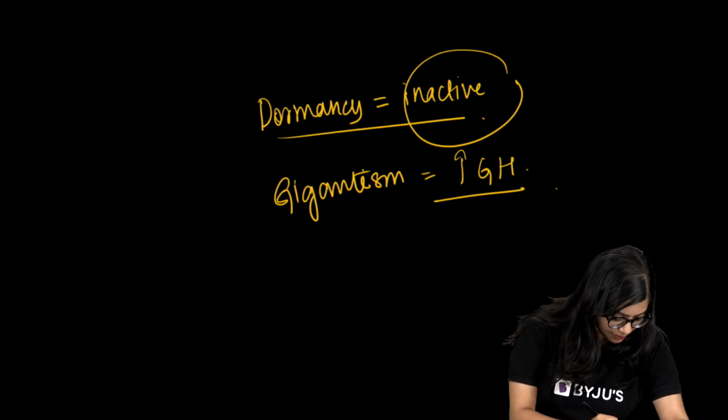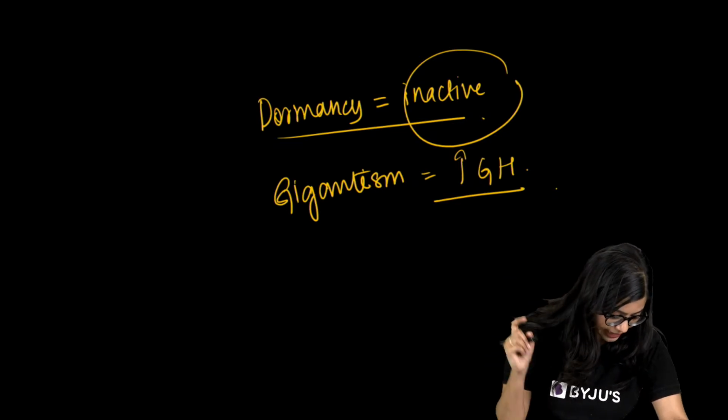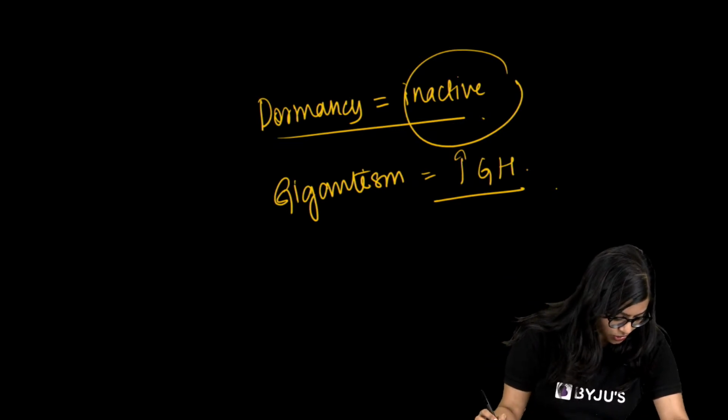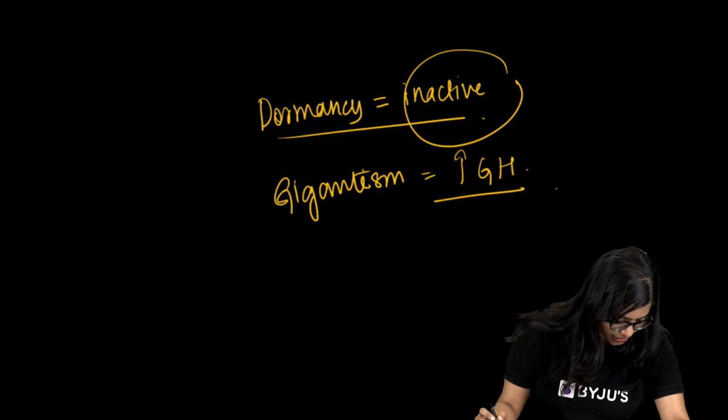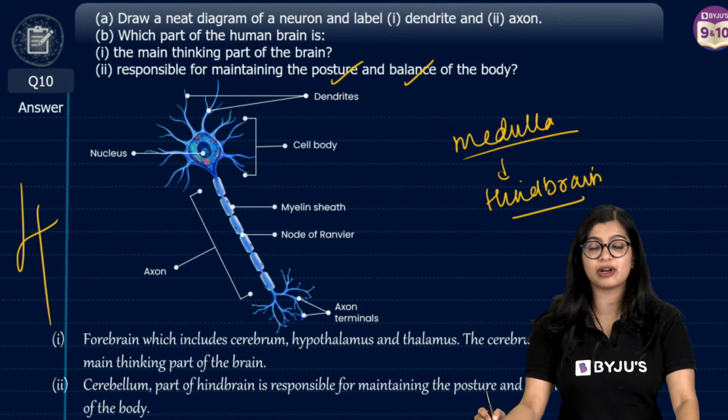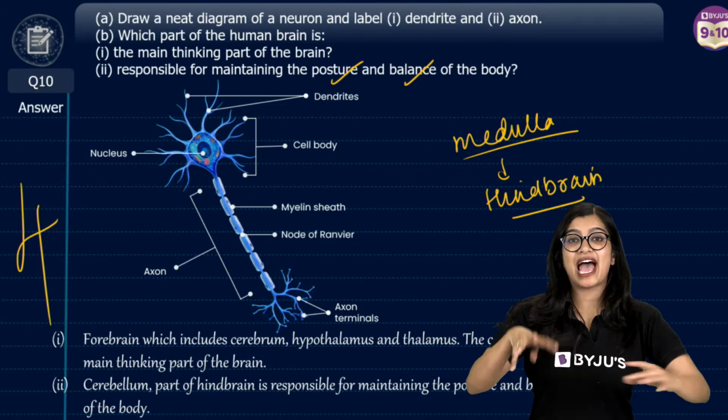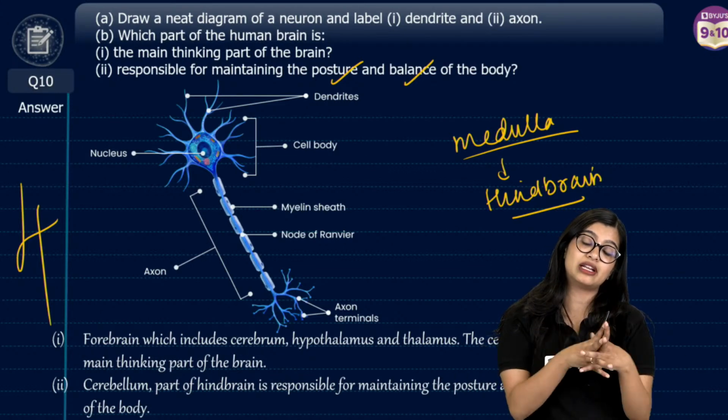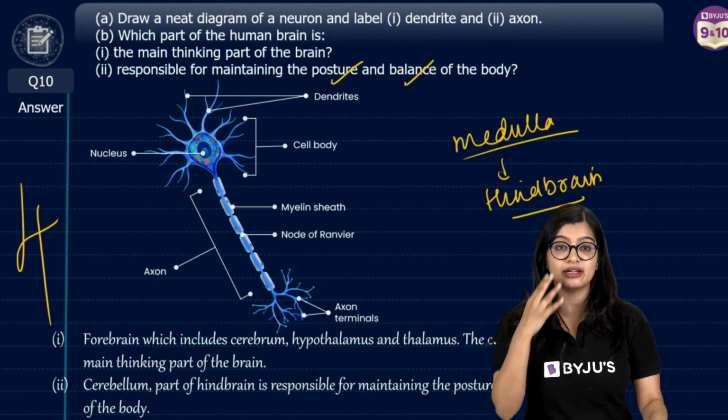Ma'am, the period before germination. Yes, student Ash, correct. Oh, so sweet, Ganapati. Gibberellins, I have already explained. Gibberellins activate seed germination. Gibberellins are responsible for stem elongation.